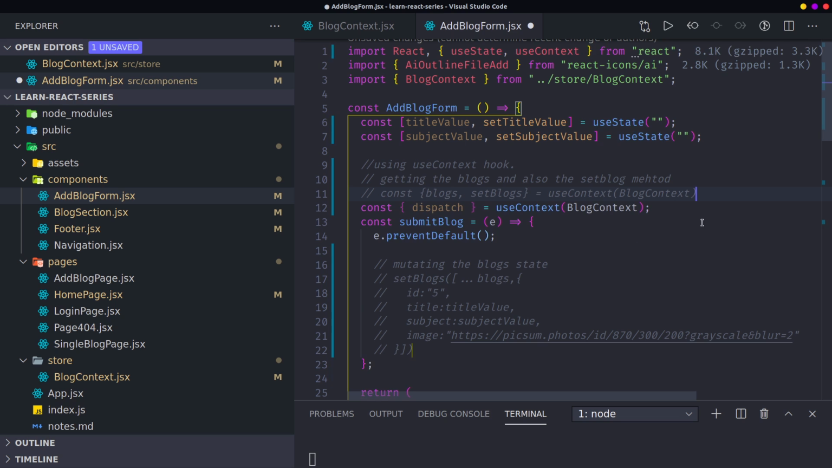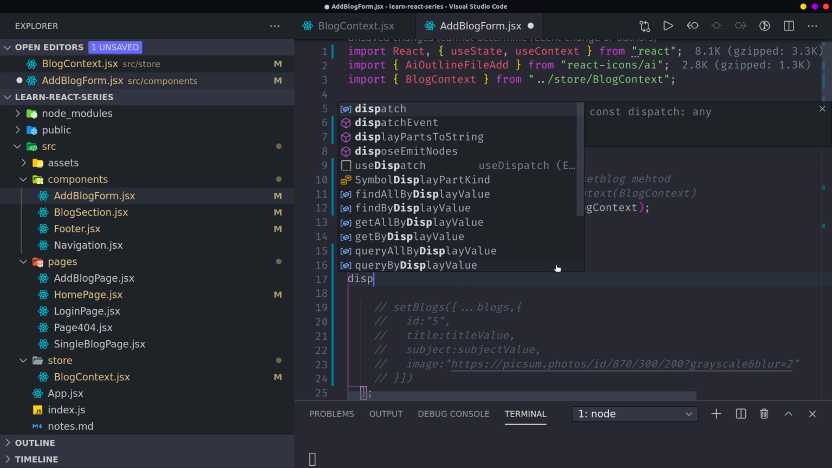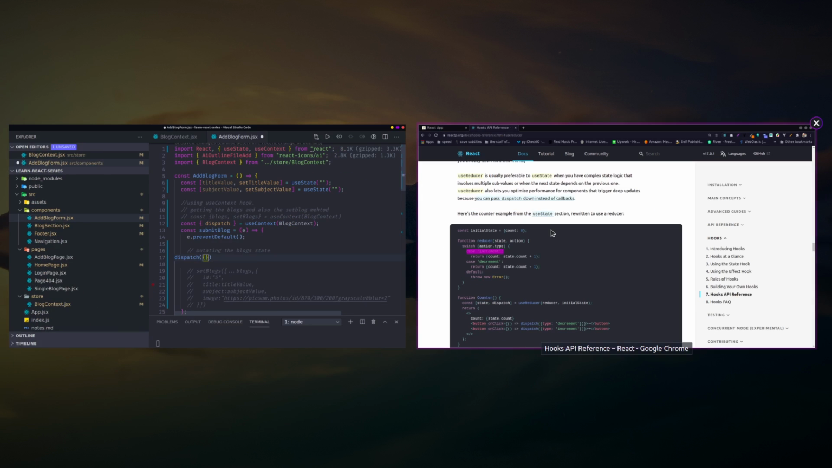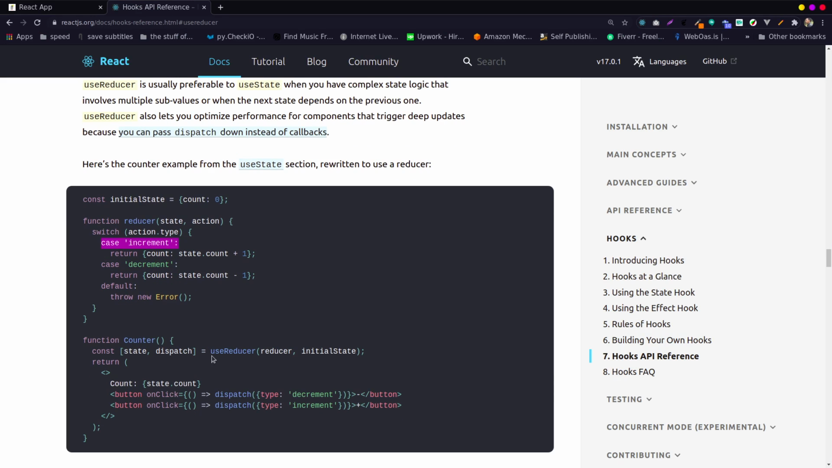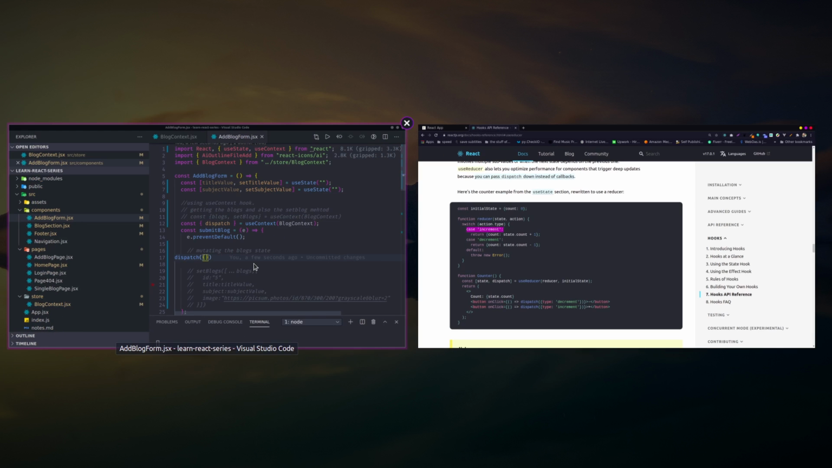Then here, when it comes to changing the state, we take the set here. I'll just say our dispatch. Call dispatch, and dispatch will take in an object. Let me check the implementation one more time to be sure. Dispatch will take in the type, together with the object. So I will say type.